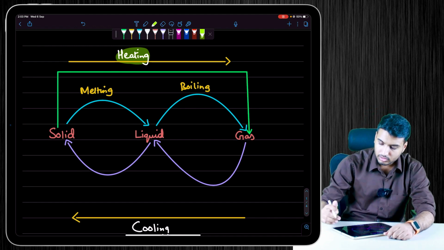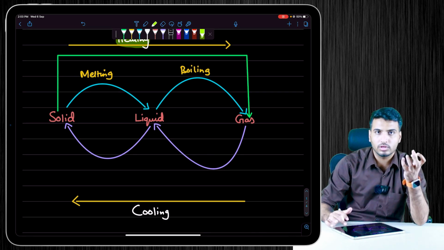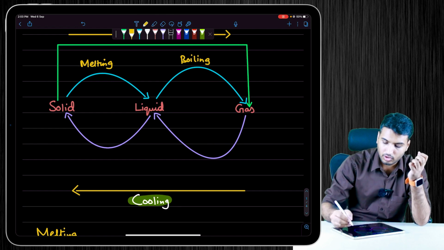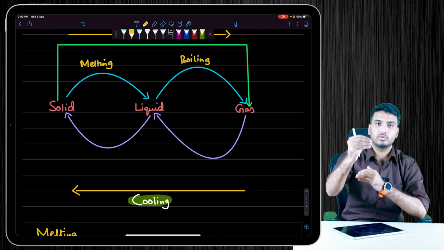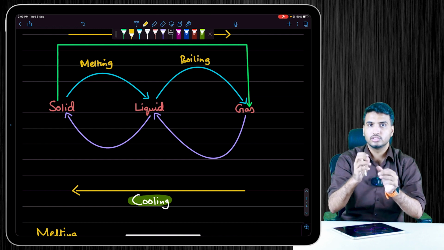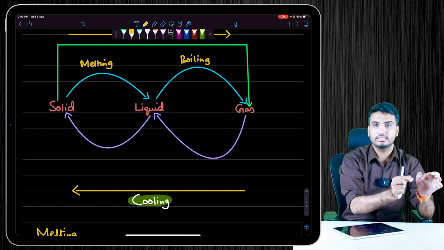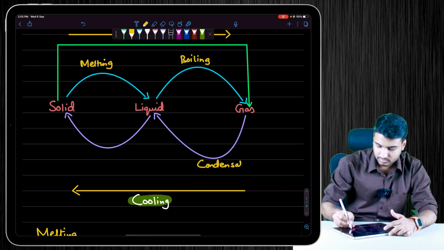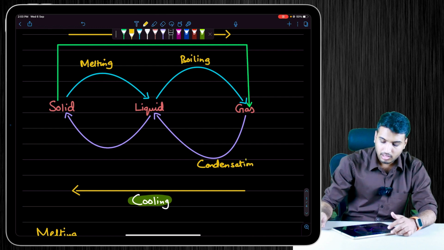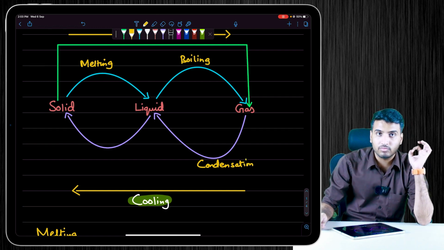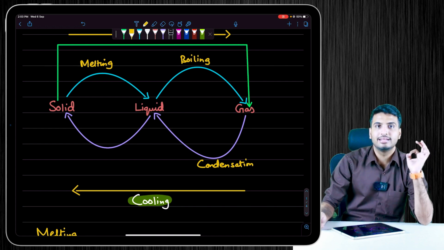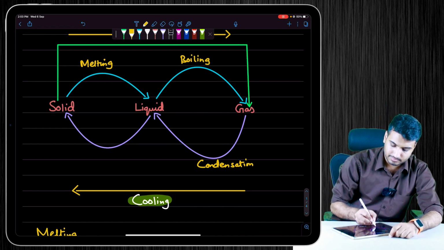Alright. So upon cooling, if we cool the substance, let's say from gas to liquid, it is known as condensation. And if it converts from liquid to solid, it is known as freezing.